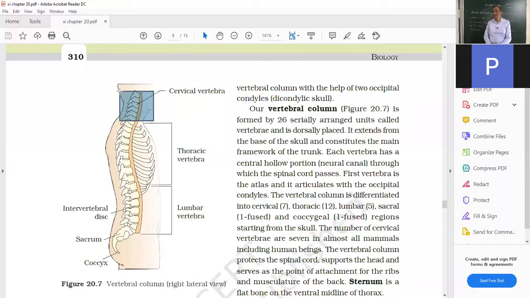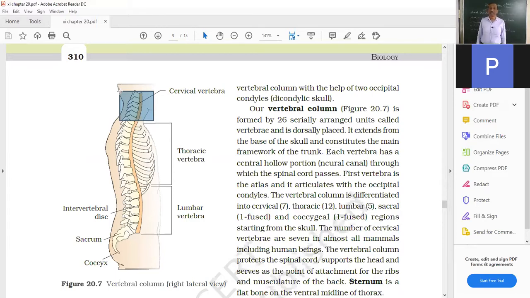Imagine, instead of the vertebral column, had we had one single rod at our back, then all these movements where we are bending, turning, twisting, dancing, swimming, playing, all those would not have been possible. This portion would have remained stiff. We could not have done any type of movement. If a 1000 or 2000 rupee note fell down, you would never have been able to pick it because your vertebral column is stiff.